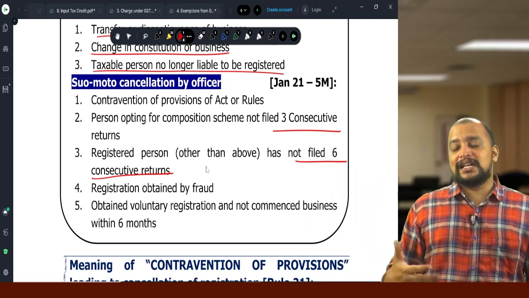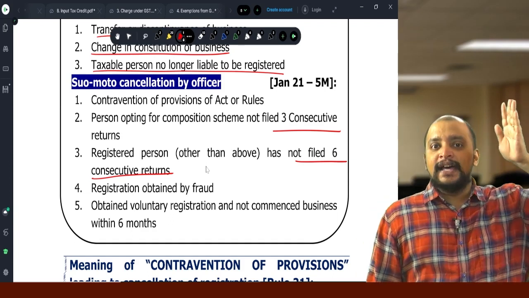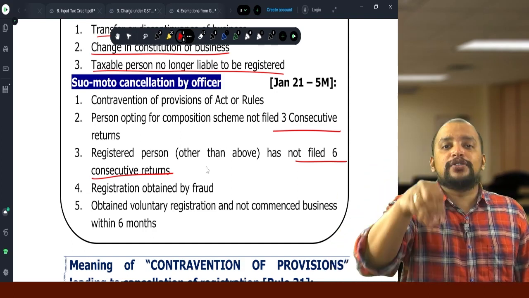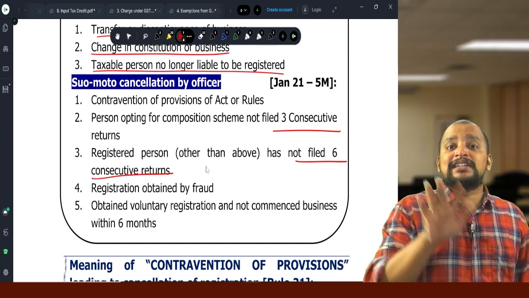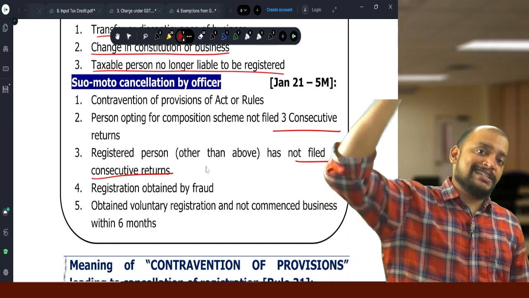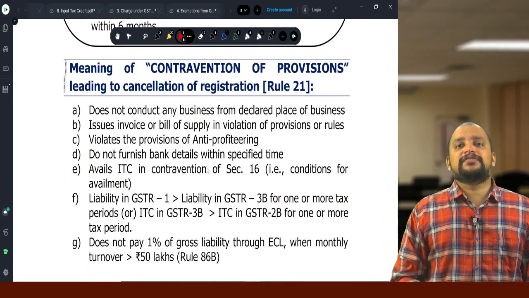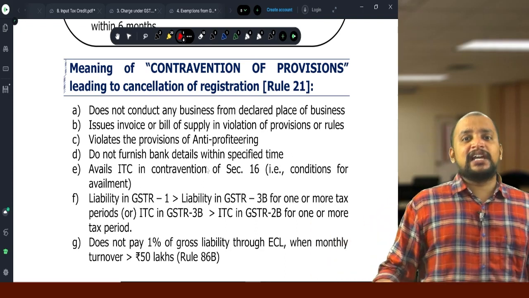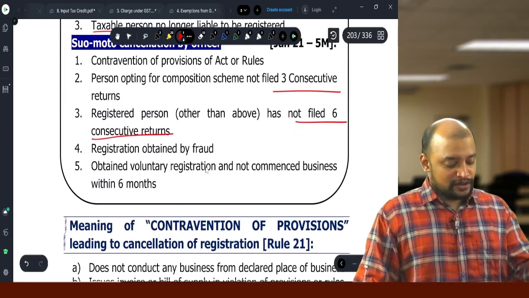What will happen when there is a cancellation of registration? Already we saw in section 18 subsection 4 read with section 29 subsection 5, so much of the ITC on the closing stock we will reverse. If you have any balance, that will lapse. If there is any shortfall, we need to pay. So that is the connection. Then what is the meaning of contravention of the provisions of the act or rules? Suppose you get a question like, what are the cases where there is cancellation of registration? These 8 points you need to write.